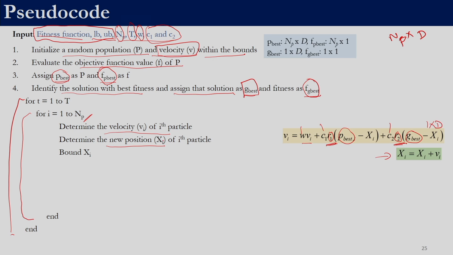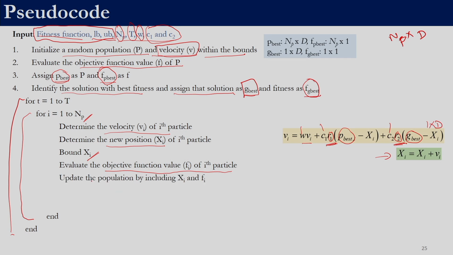So, after finding the position we need to bound it if required. If it is violating the upper or lower bound, we need to bound it and then determine the objective function value of the particle. Once this is determined, the newly generated position will be updated inside the population. Remember, as we have said multiple times, there is no greedy selection over here. The position of that particle is updated. We need to update the population by including xi and also replace fi in the vector f.